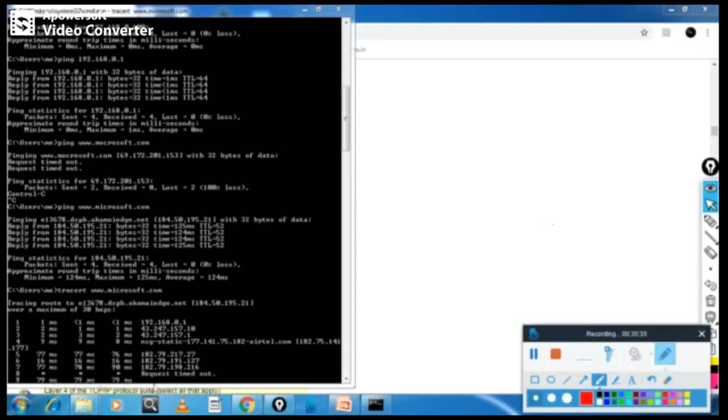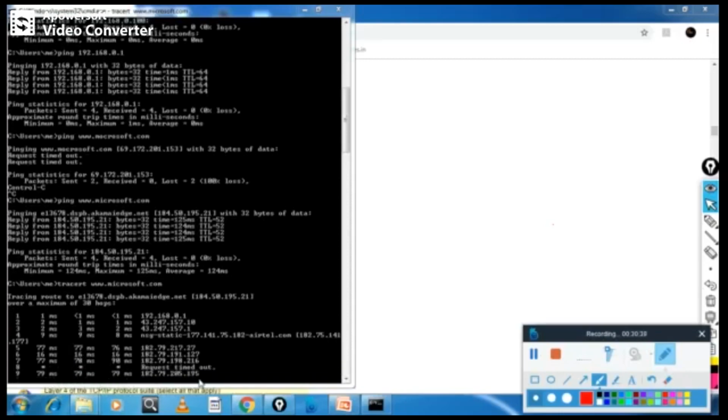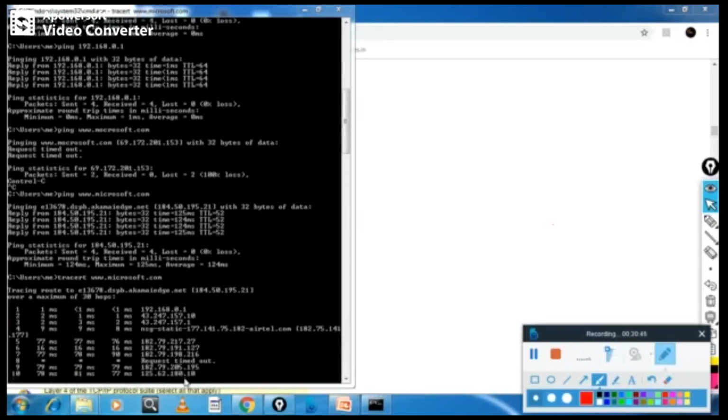Here you are not getting a response. See here, request timed out. Where is the connection dropping out? So you can see now, it is going through various routers and different IP addresses. This is the class B IP address and all.